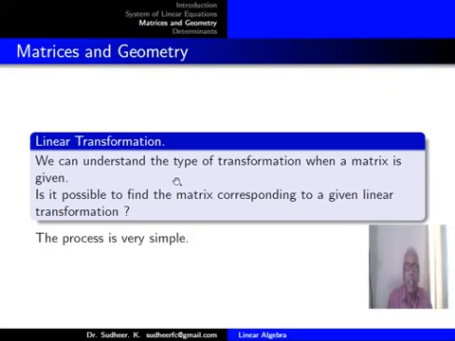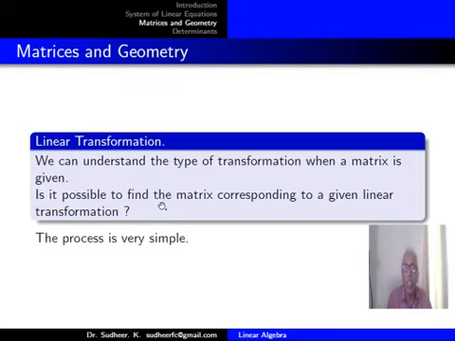We can understand the type of transformation when a matrix is given, as we have seen with different examples. So is it possible to find the matrix corresponding to a given linear transformation? That is the other question. If you have a linear transformation, do you have a corresponding matrix?